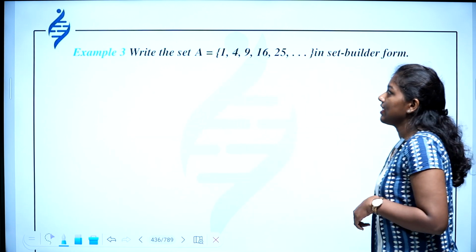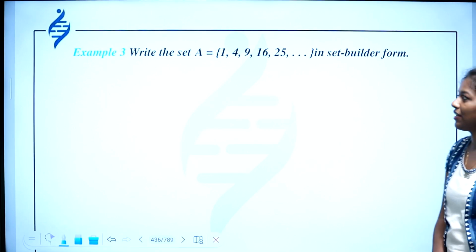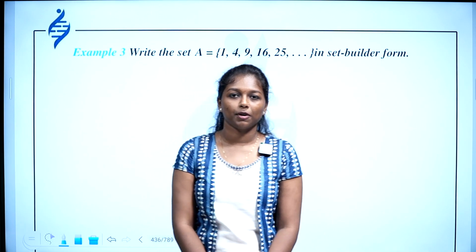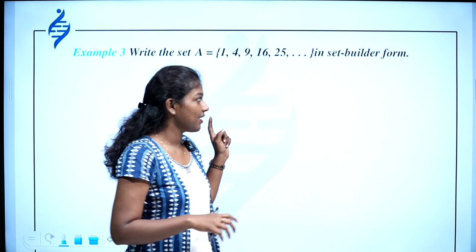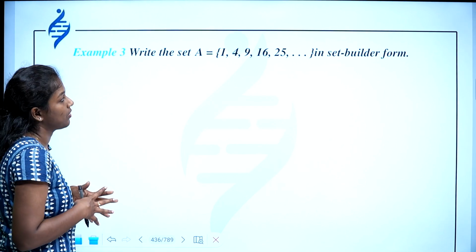Then write the set A equal to 1, 4, 9, 16, 25, etc. in set builder form. So first of all, you have to identify the common property. Then only you can write the set builder form. This question is given in the roster form: 1, 4, 9, 16, 25.